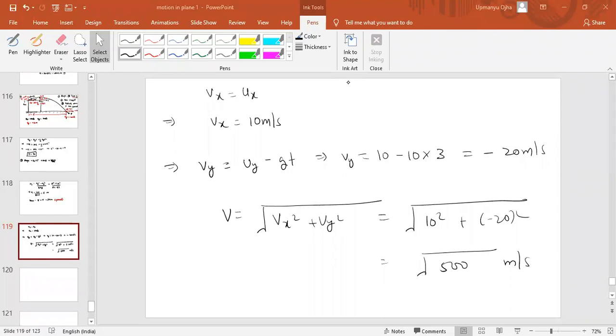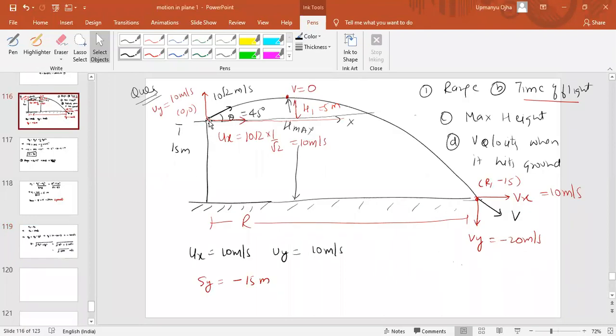See, when you reach the maximum height, the final velocity should be 0. That is what we are doing now. When you are throwing the object from this point, when can you have the maximum height? When velocity is 0 there. Here velocity was 10 meter per second. Here velocity is 0.